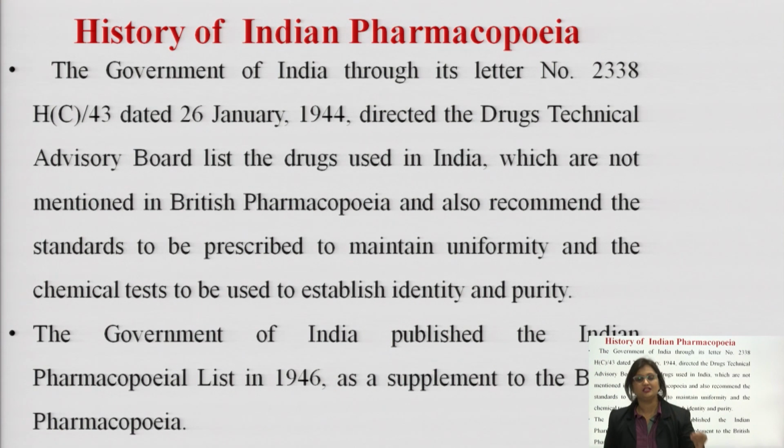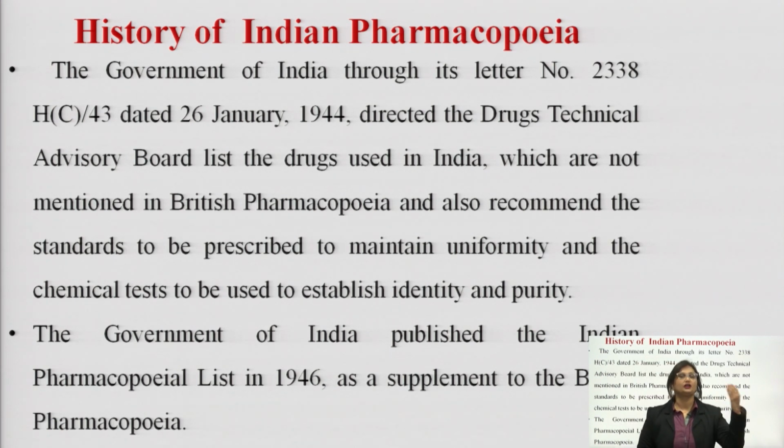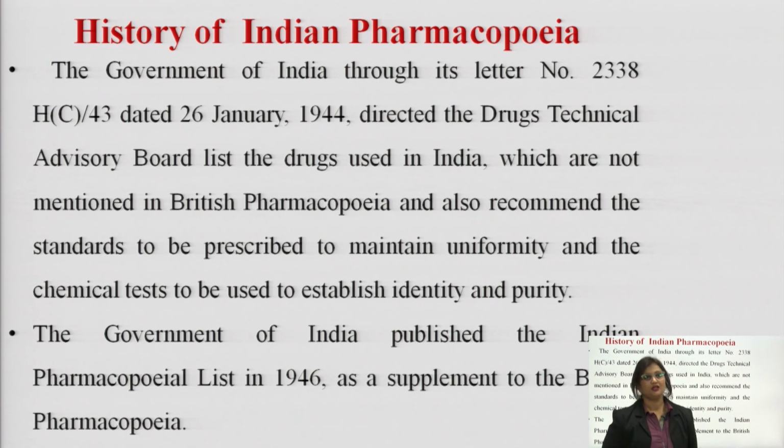When did we begin publishing our own pharmacopoeia? What was the history? Now, the Government of India, through its letter number 2338 dated 26th January 1944, directed the Drugs Technical Advisory Board to list those drugs which are used in India, which are not mentioned in the British Pharmacopoeia.